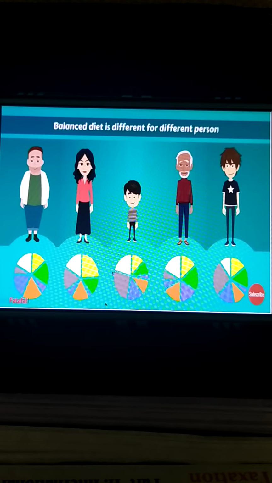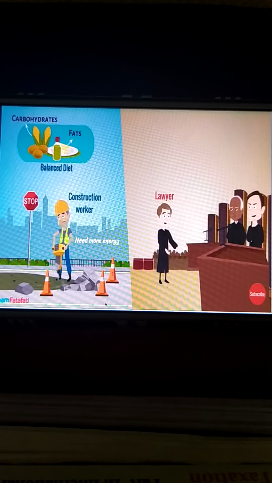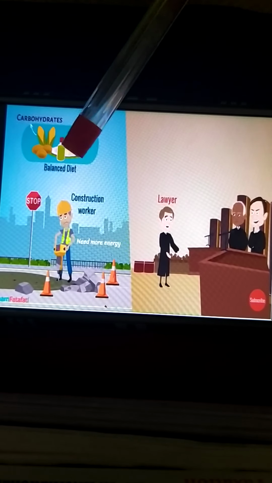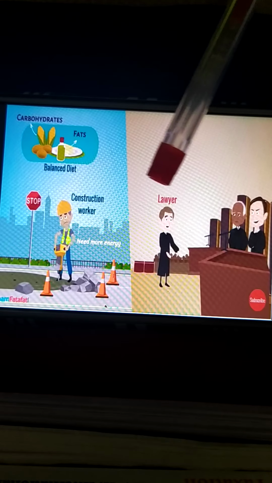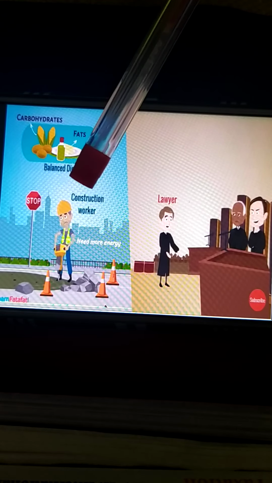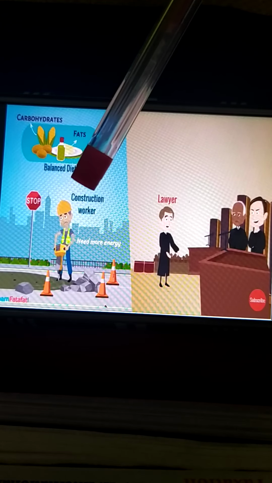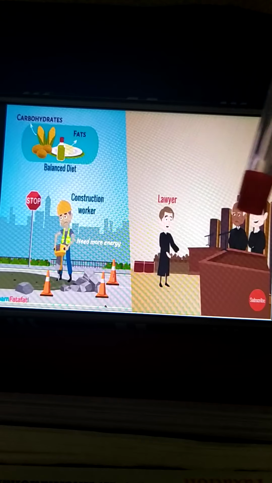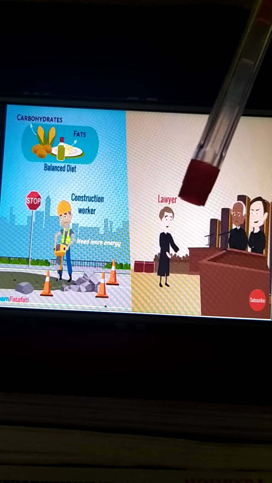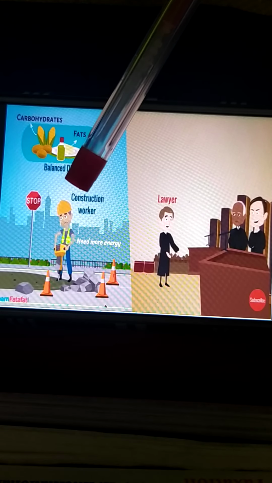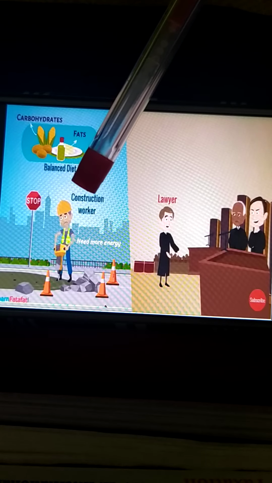Now do you think that a balanced diet would depend on the amount of physical work that we do? Here we can see a picture. Here is a construction worker, and here there is a lawyer. Who do you think requires more energy? Obviously the construction worker. Why? He requires more energy than the lawyer. The lawyer is just standing here, he has to just present his case to the judges. He is not doing any kind of physical work, but the construction worker is doing much more physical work as compared to him.